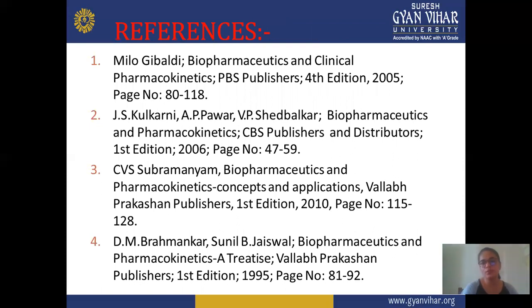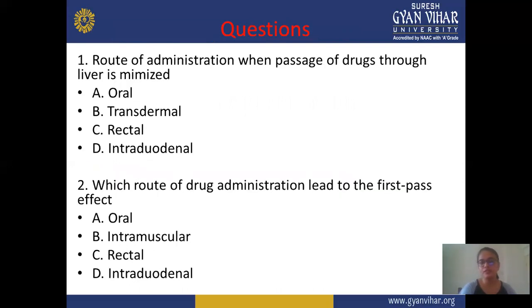Next is D.M. Subramanian, Biopharmaceutics and Pharmacokinetics: Concepts and Applications, Vallabh Prakashan, 1st edition, 2010, pages 115 to 128. Next reference is D.M. Brahmankar and Sunil Jaiswal, Biopharmaceutics and Pharmacokinetics, Vallabh Prakashan, 1st edition, 1995, pages 81 to 93. All these references are good. You can use any book or any combination of these books.